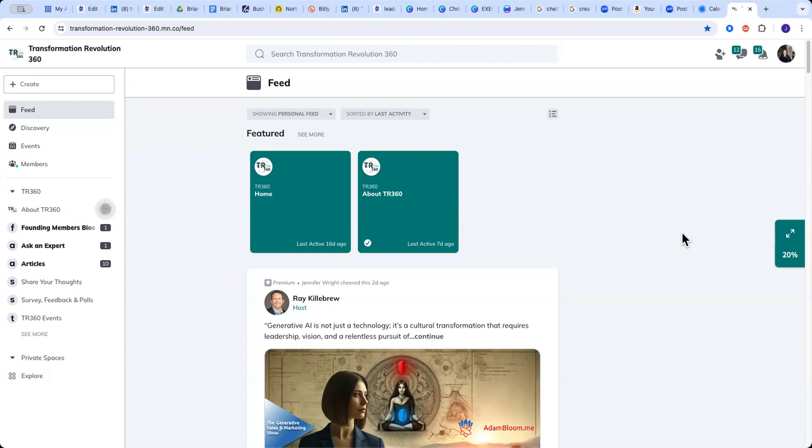It gives us the ability to have people subscribe to the site, and to have members communicate with one another. It also gives us the ability to post really good information and give our members the ability to post information as well. So think of it a little bit like a social media site and then a little bit like an information site as well.